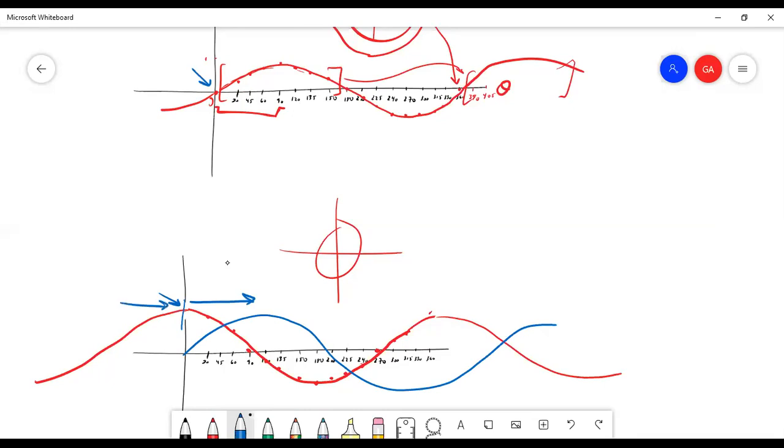Did someone say wait? Okay. If I shifted cosine over by 90 degrees, I would get sine, right?